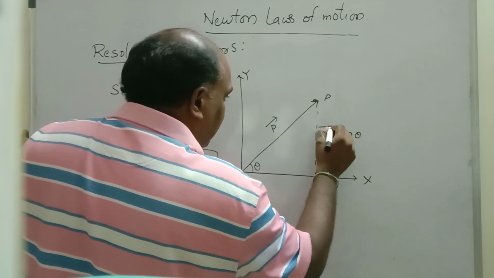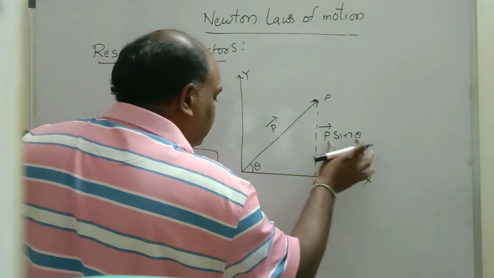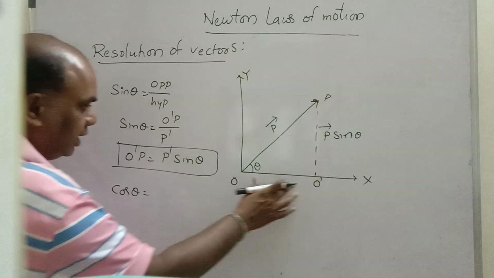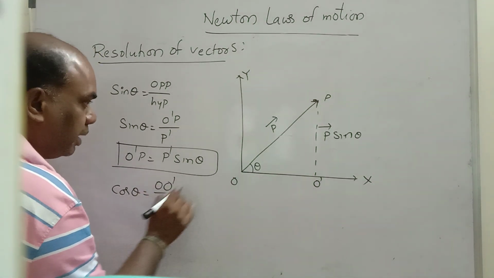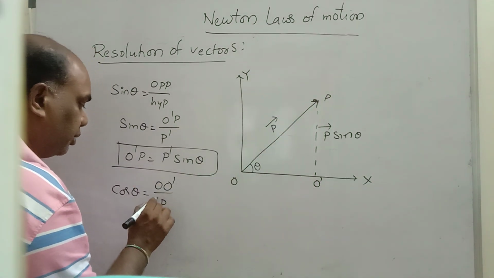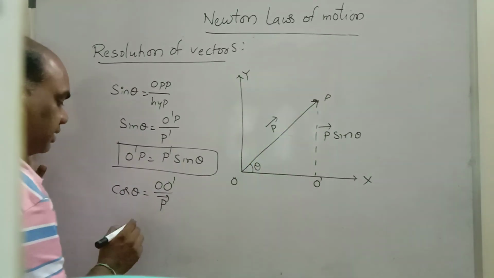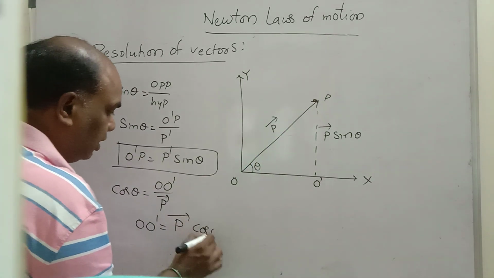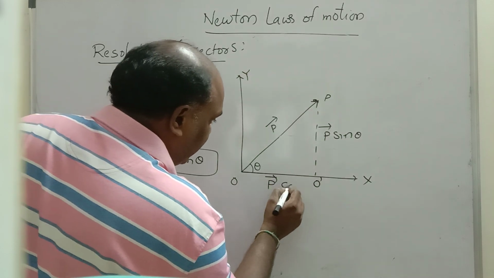Very important: P bar sin theta, hypotenuse into sin theta. What about cos theta? Cos theta is adjacent side by hypotenuse. From this, O O dash is equal to P cos theta.